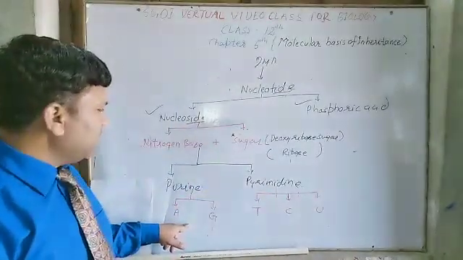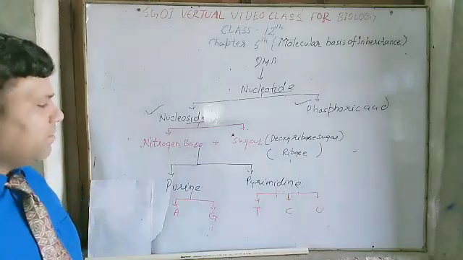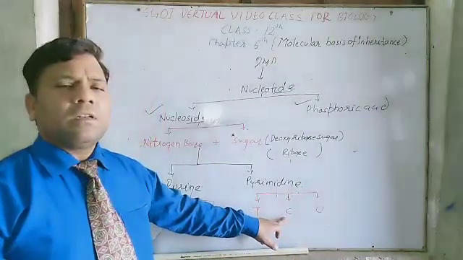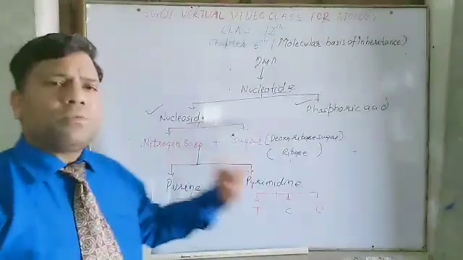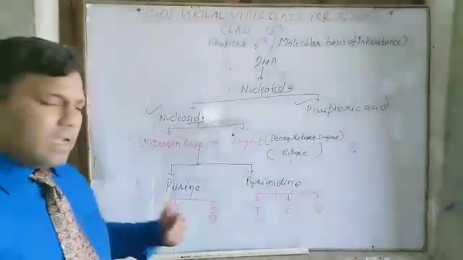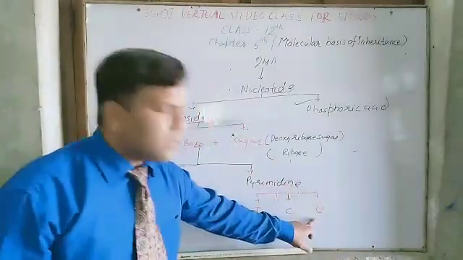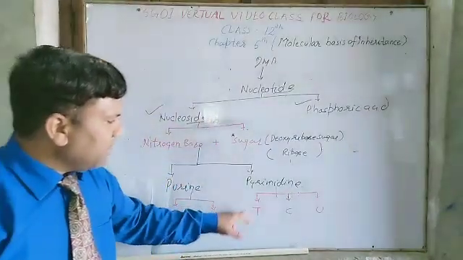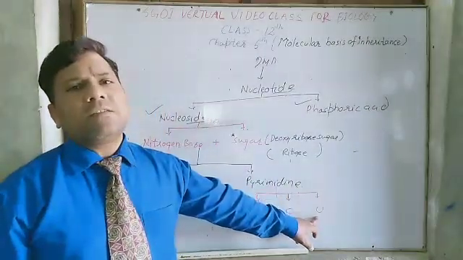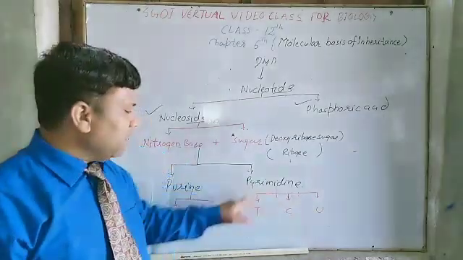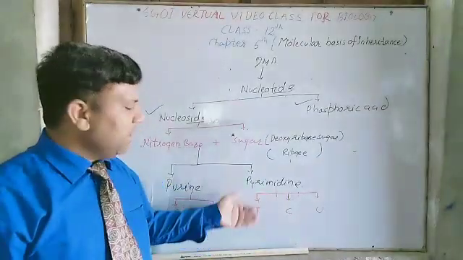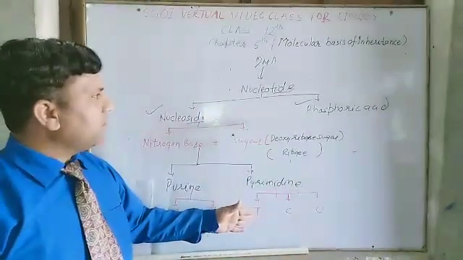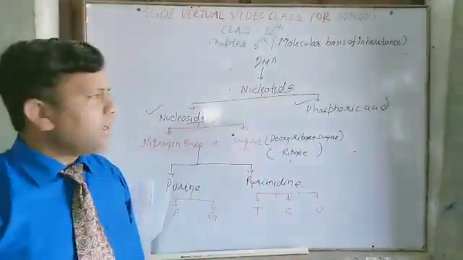These are the nitrogenous bases that are found in DNA and RNA. But remember, adenine, guanine, thymine and cytosine, these four bases are found in DNA. But in RNA, thymine is replaced by uracil. So don't be confused here. Remember that thymine is replaced by uracil in RNA. It means that in RNA, thymine cannot be found. In the place of thymine, uracil is found. So this is a chart, and it is very important to understand the nucleotide.